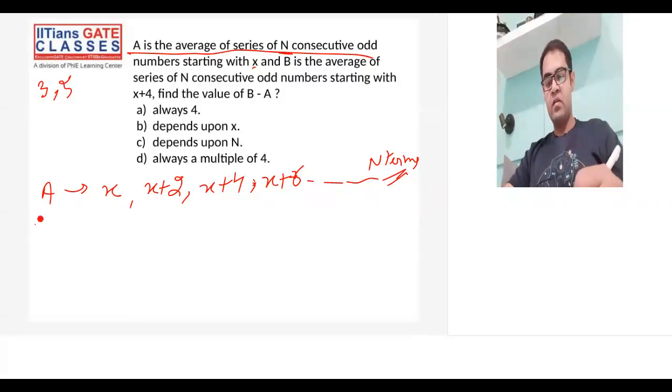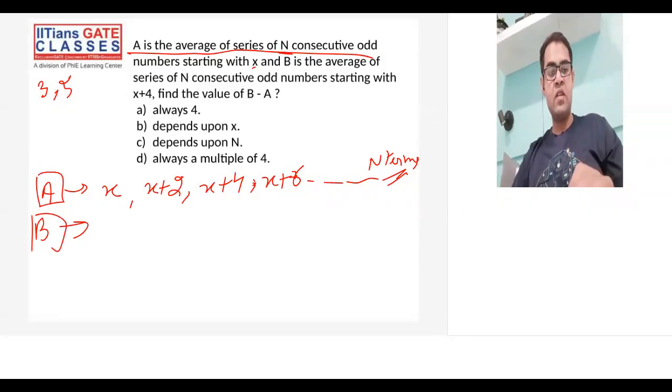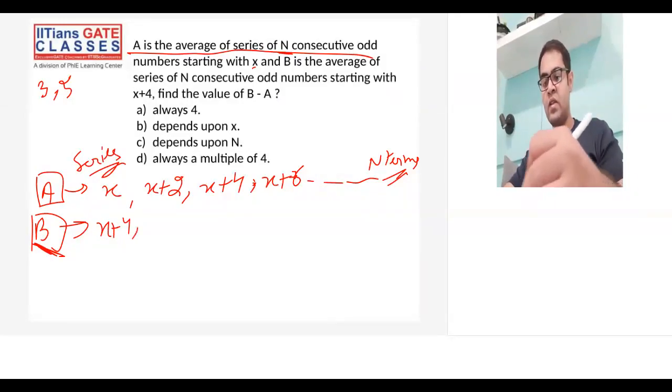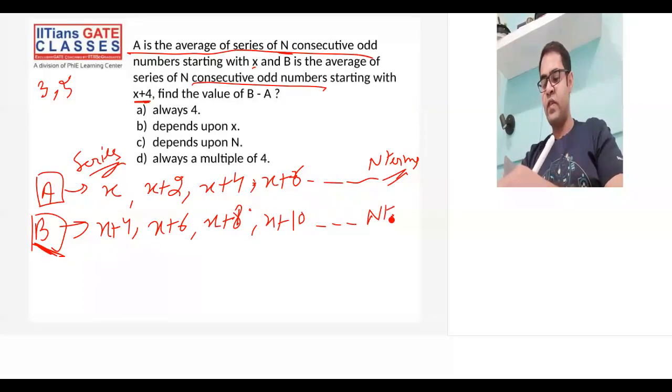So let me write the B series now. B is also an average, like A. I'm not calculating the averages right now, I'm just mentioning the series. A and B we will calculate later. So for B, the series is starting with x plus 4, and again consecutive odd numbers. So next will be x plus 6, next will be x plus 8, x plus 10. Again, it will also have a total of n terms.